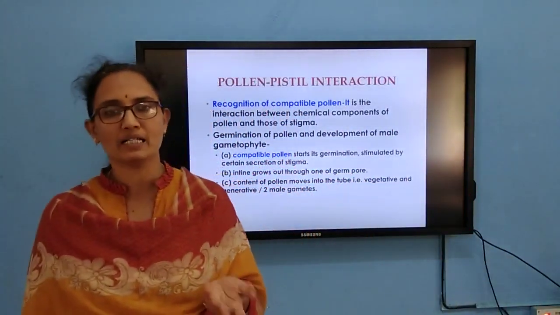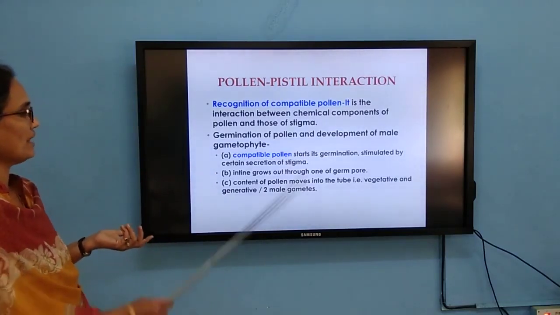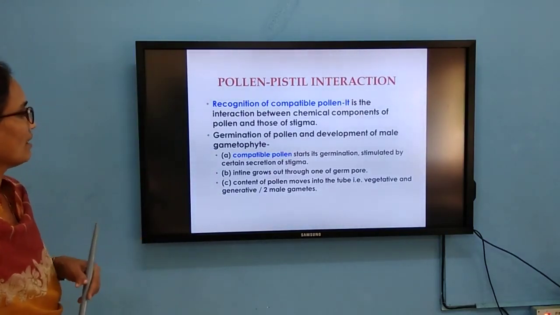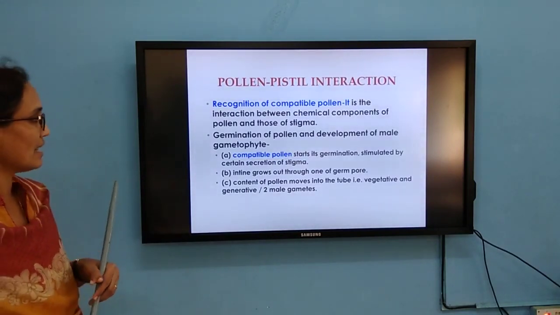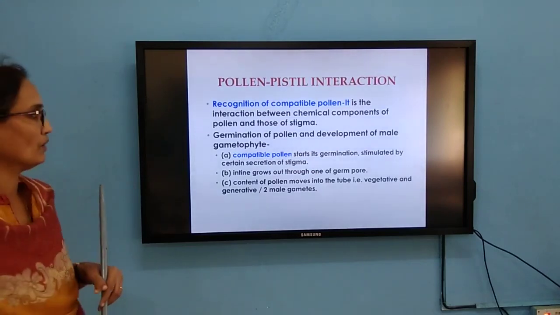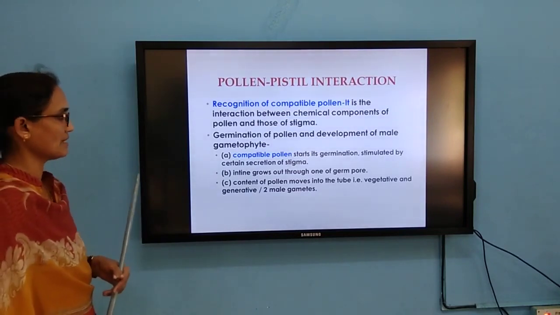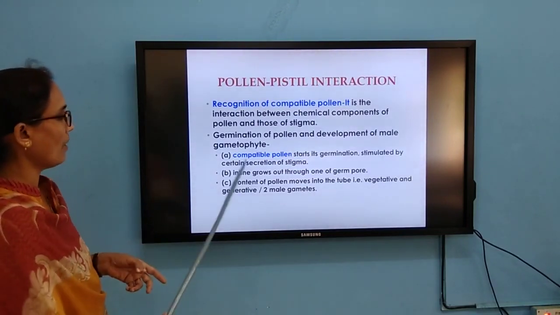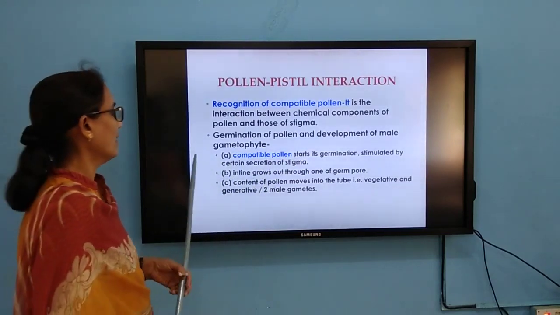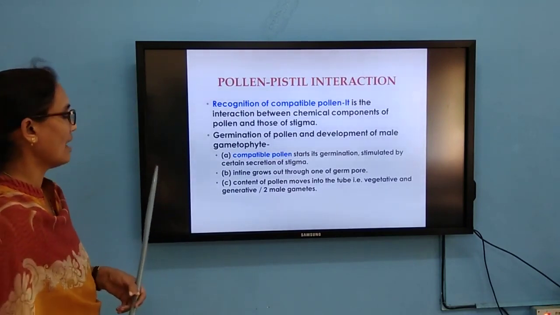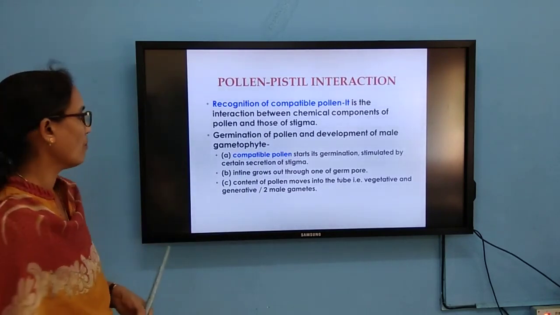If it is its own pollen, definitely certain chemical components of the pollen and that of the stigma will recognize that it is its own pollen. Then the germination of the pollen grain takes place. How does this germination take place? If it is a compatible pollen, it is going to stimulate the stigma and secrete certain substances, and it leads to the germination of pollen.